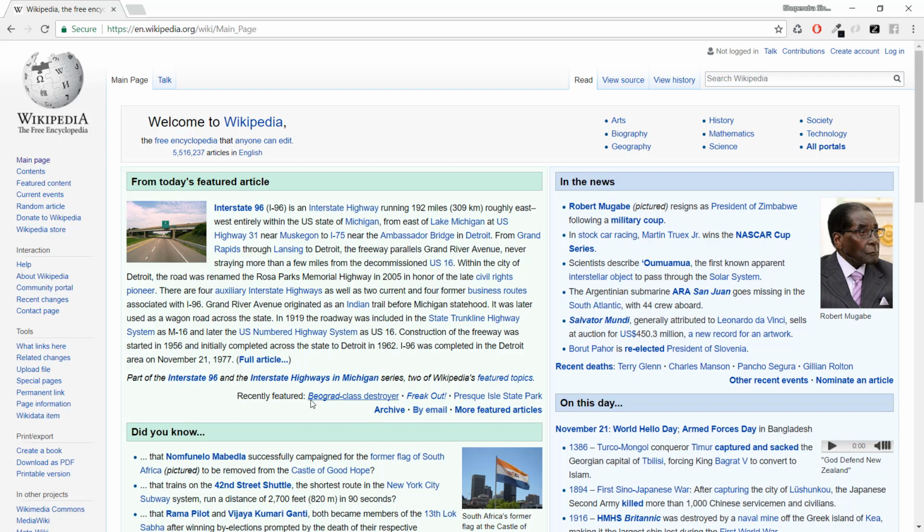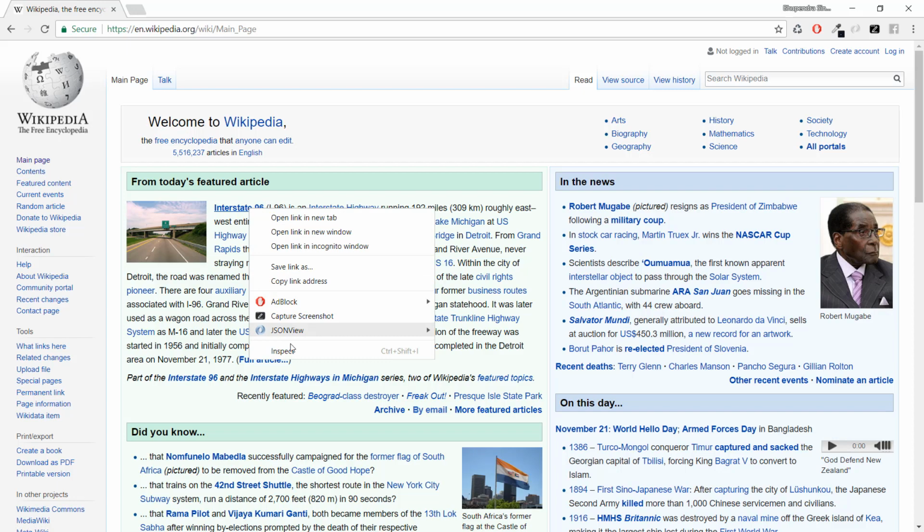We want to create an application which always shows today's featured article from this Wikipedia page. There are two ways to handle this problem. Either Wikipedia should expose an API to get today's featured article, or we should extract it from the website itself. We are interested in this latter process. So how to do this?